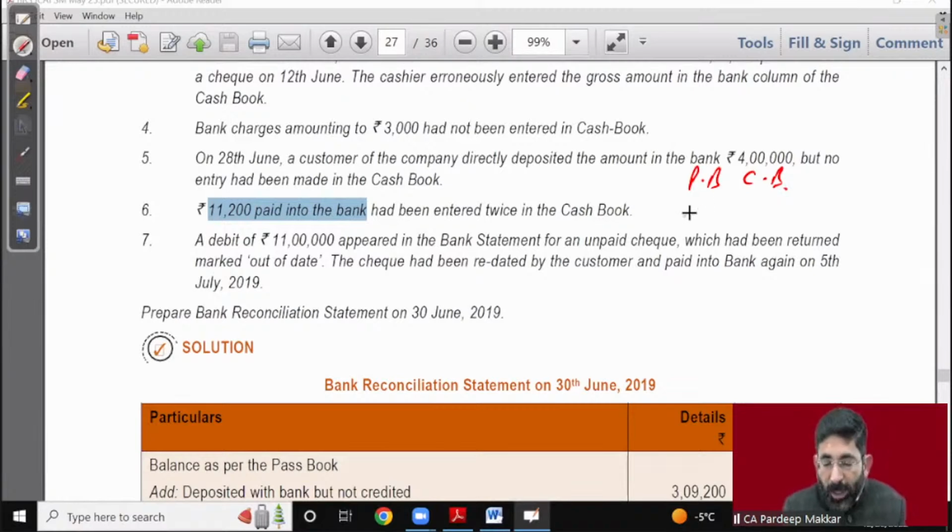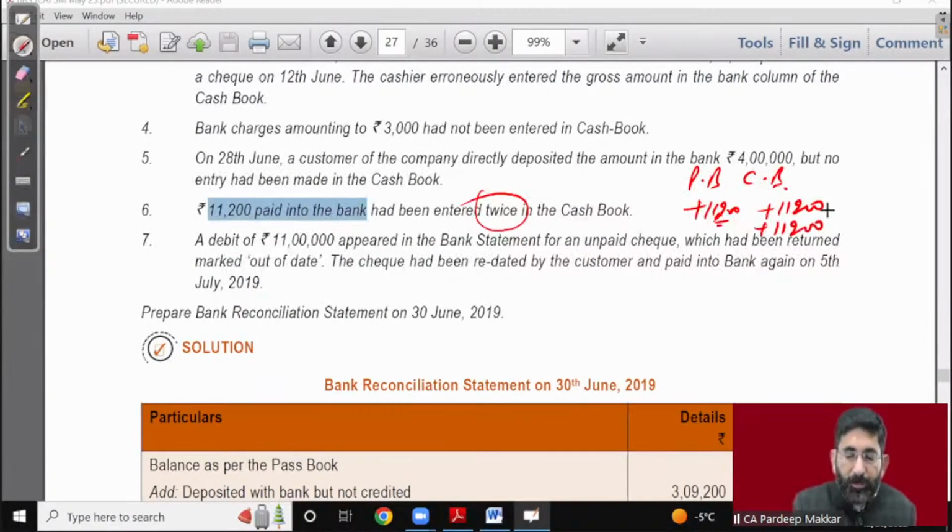And bank will also add it. So bank has added rupees 11th on 200. But what he has done, he says in cash book bank column, obviously whatever I'm saying, we have added it twice. That is 11th on 200 two times. So what is the adjustment?